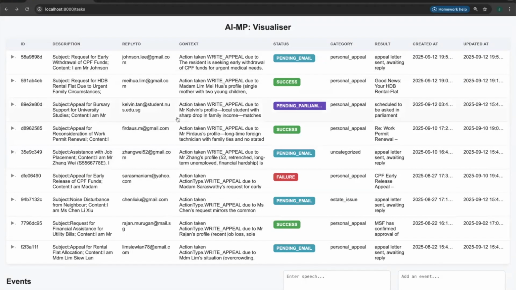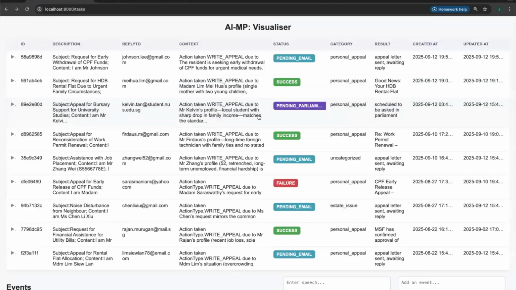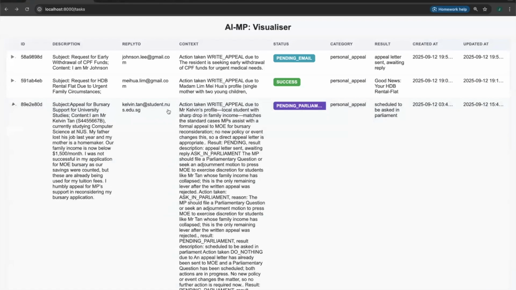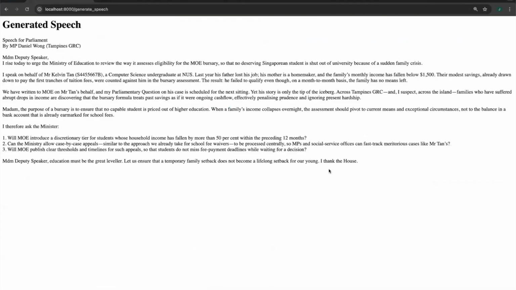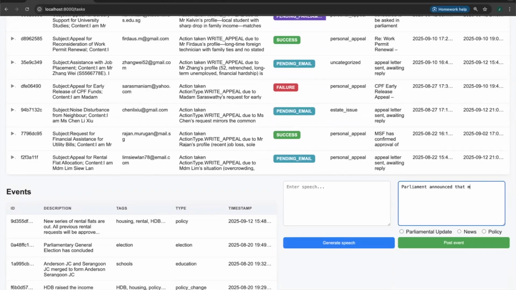Now we take a look at the additional features. The AIMP system can generate summaries of outstanding issues in the database to prepare the actual MP for their parliamentary speech. As an example, there is currently a case pending Parliament attention regarding bursary requirements. The MP just needs to input that subject in the text field and click Generate Speech, and the draft speech will be created. Another feature is event integration.